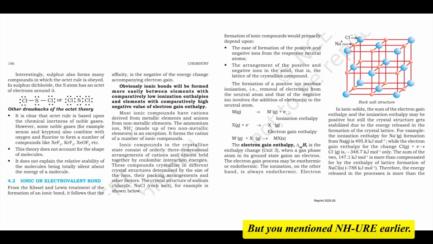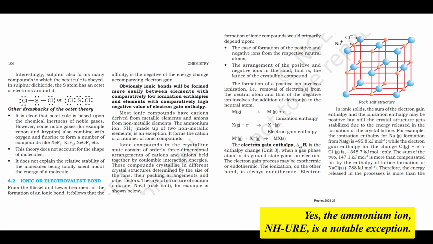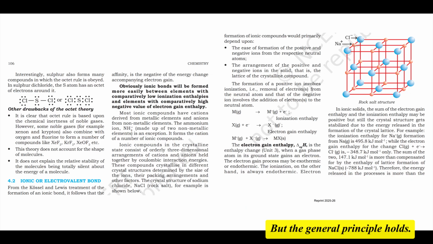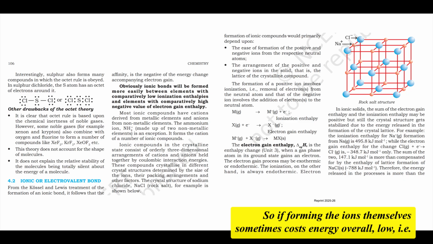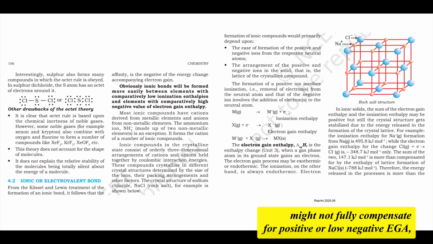But you mentioned NH4+ earlier. Yes, the ammonium ion, NH4+, is a notable exception. A common cation formed entirely from nonmetallic elements, but the general principle holds. So, if forming the ions themselves sometimes costs energy overall, low IE might not fully compensate for a positive or low negative EGA, where does the huge stability of ionic solids come from?